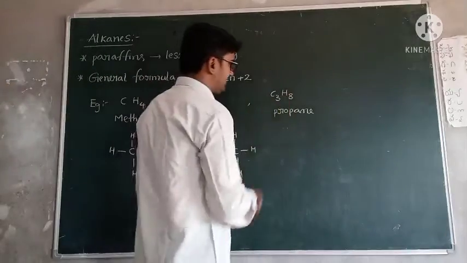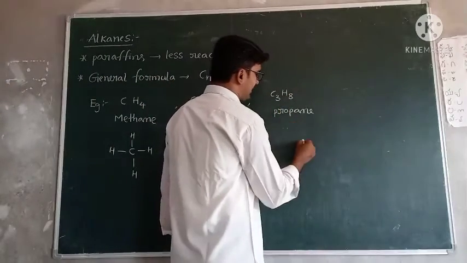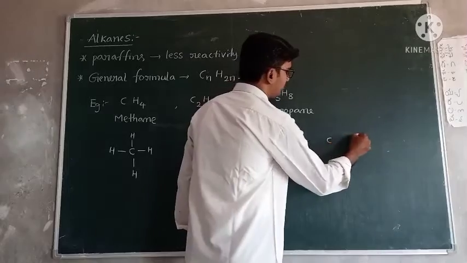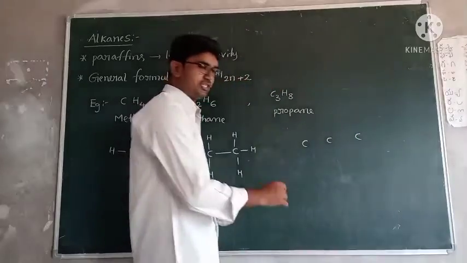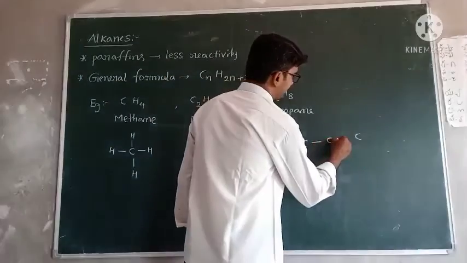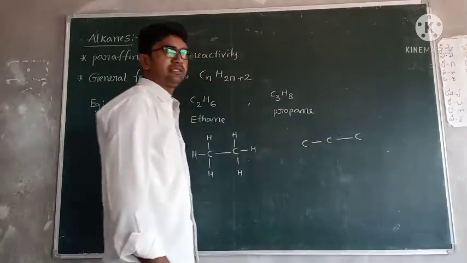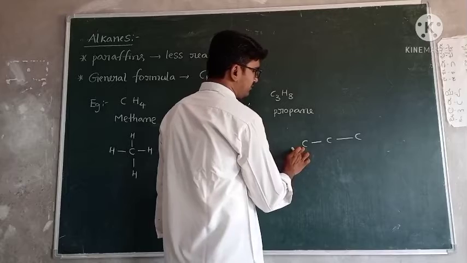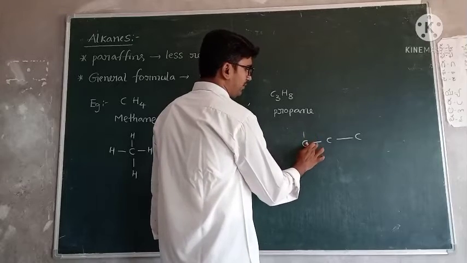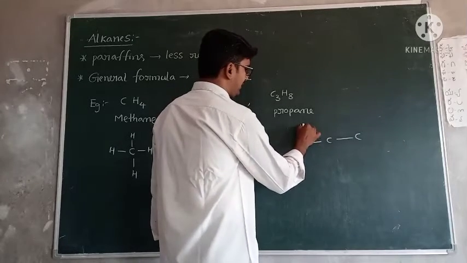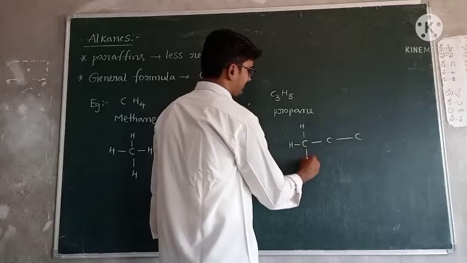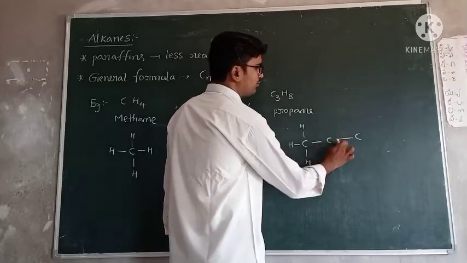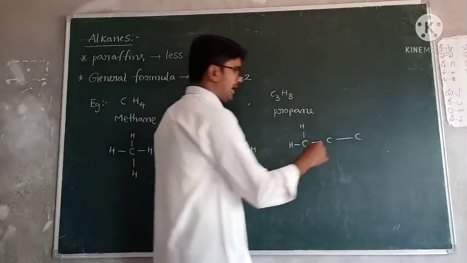Next one, C3H8. How many carbons are there? 3 carbons, 1, 2, 3. First, single bonds are formed between carbons. Now hydrogens: this carbon's valency has only one bond satisfied, the remaining 3 are hydrogens. This one already has 2 bonds satisfied, the remaining 2 are hydrogens.